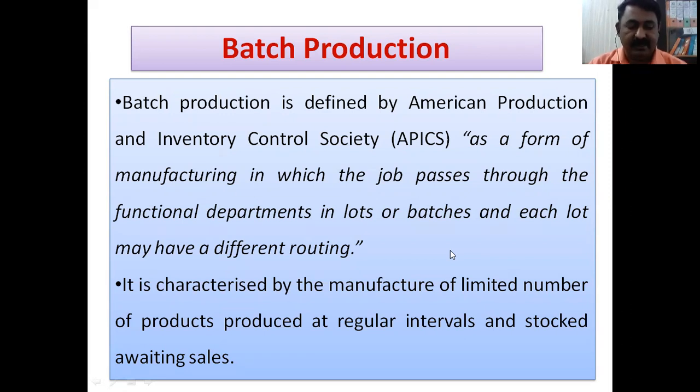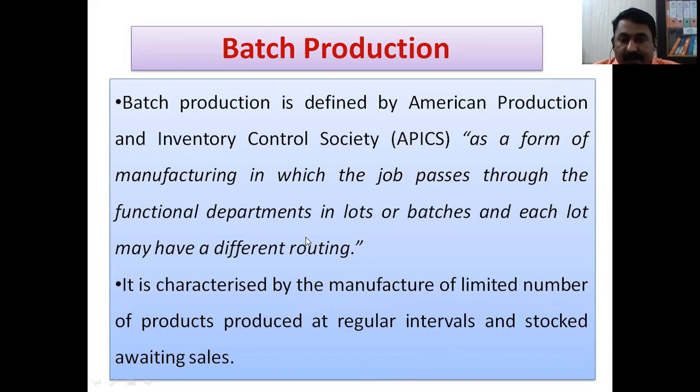Friends, we are discussing our chapter number 1. We have already discussed the introduction, then various production systems, make to order, make to assemble, and the systems related to production. In the last lecture we discussed the types of production, that is job order production. Yesterday we discussed batch order production and mass production. So let us have a review.